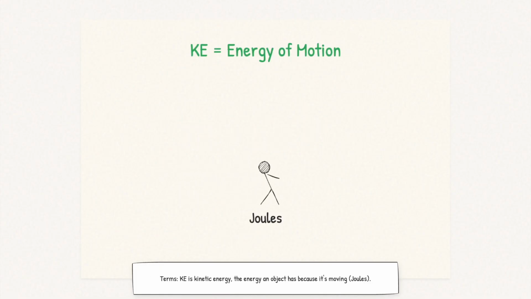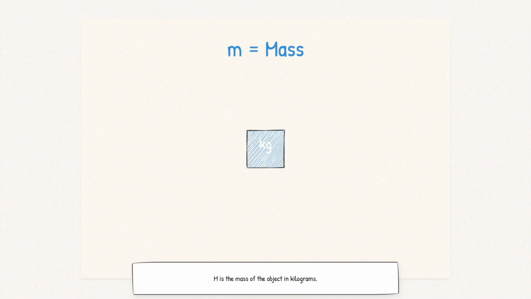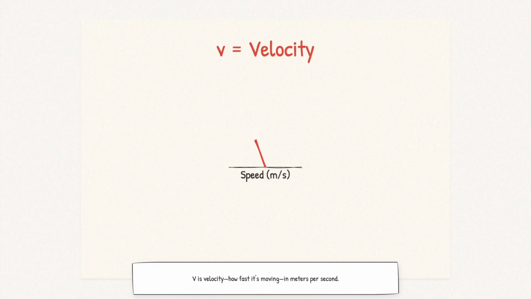KE is kinetic energy, the energy an object has because it's moving, measured in joules. m is the mass of the object in kilograms, v is velocity, how fast it's moving, in meters per second.